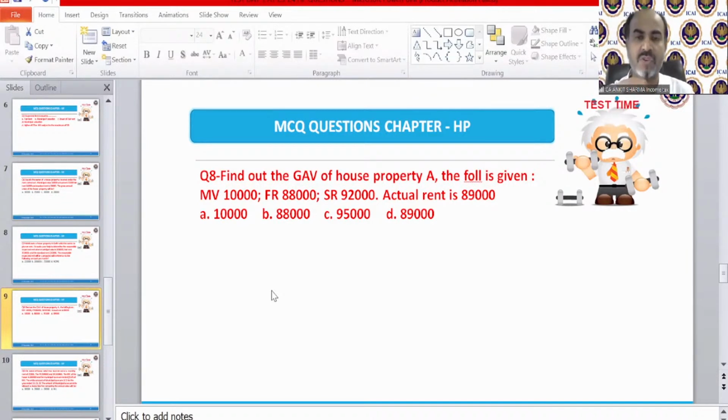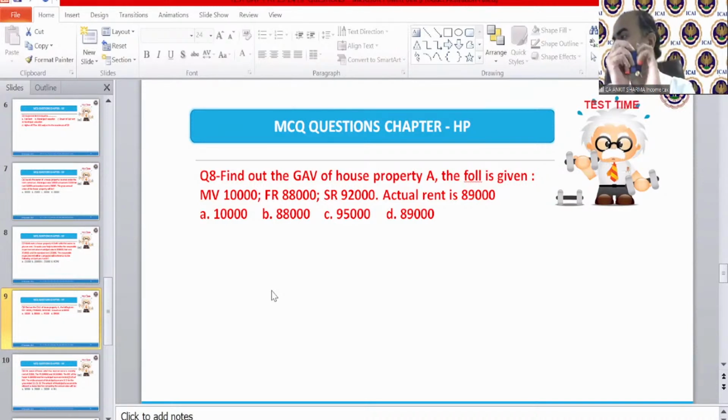Send me the answer of question number 8. What will be the GAV in this case? I need the answer of question number 8. Okay, 7th answer is still coming. Question number 8 answer, Shaikh is saying D.